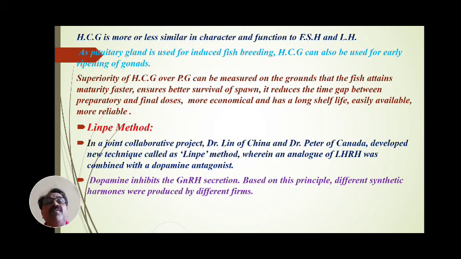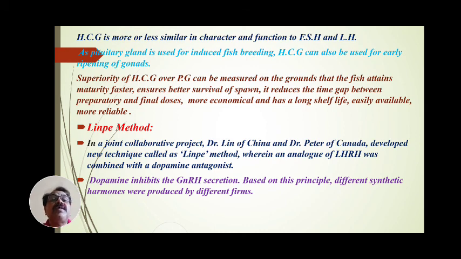available and more reliable. The superiority of human chorionic gonadotropin over the pituitary gland can be measured on the grounds that the fish attains maturity faster, ensures better survival of spawn, and reduces the time gap between the preparatory phase and the final dosage.